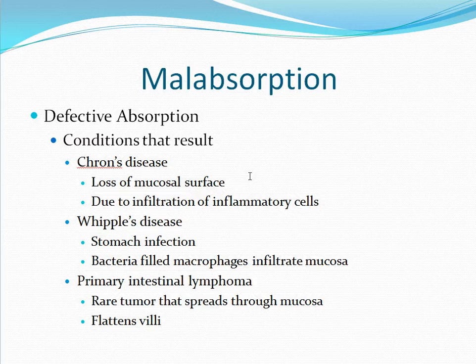Whipple's disease is another condition. This is a systemic infection where bacteria-filled macrophages infiltrate the mucosa. A final condition is primary intestinal lymphoma. This is a rare tumor of the intestine. The tumor spreads through the mucosa and flattens the villi.